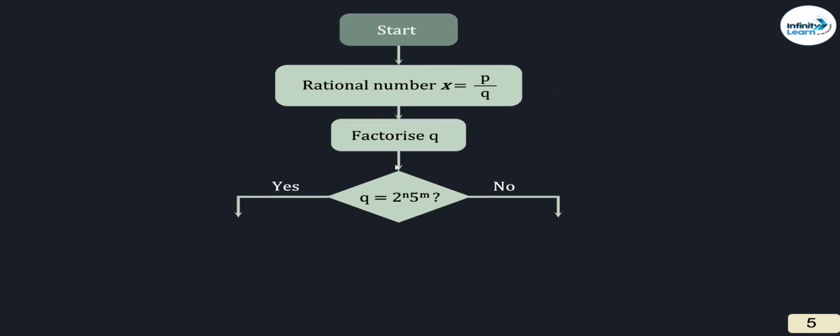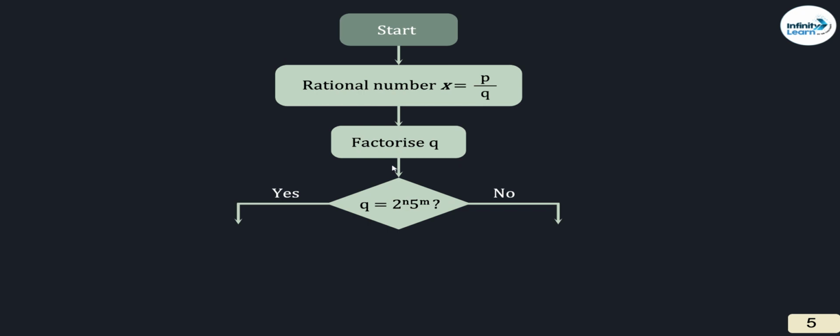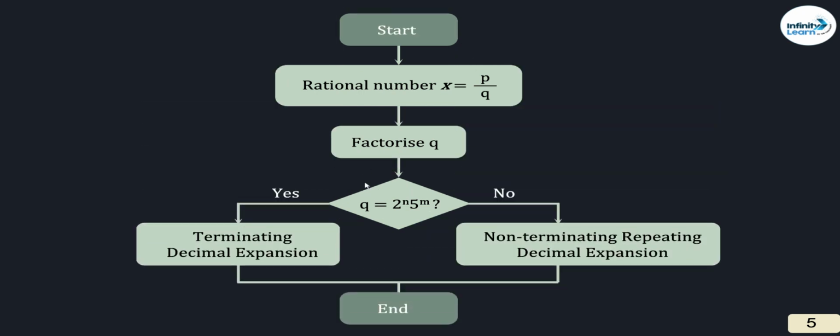So rational numbers are in the form of p by q, where q should not be equal to 0. Now, what is the condition for a rational number to be a terminating one and a non-terminating one? q must be in the form of 2 to the power n, 5 to the power m. यदि q इसके फॉर्म में होगा, it will have a terminating decimal expansion. इसके अलावा कुछ भी होगा, it is non-terminating.